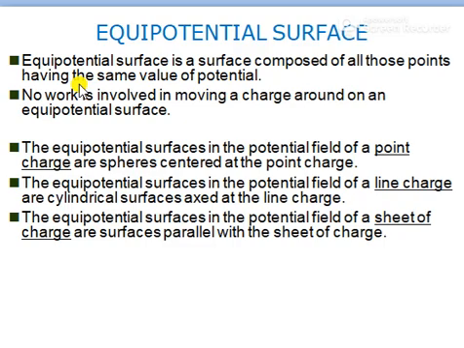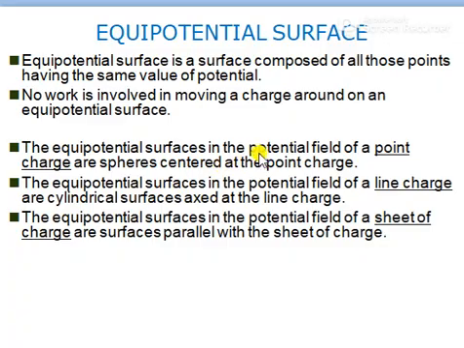Or you can define an equipotential surface as an imaginary surface in the electric field of a given charge distribution in which all the points on the surface are at the same electric potential. So you can define it like this. That is why no work is involved in moving a charge around on an equipotential surface. Means there is no work to be done in moving a charge around the equipotential surface.